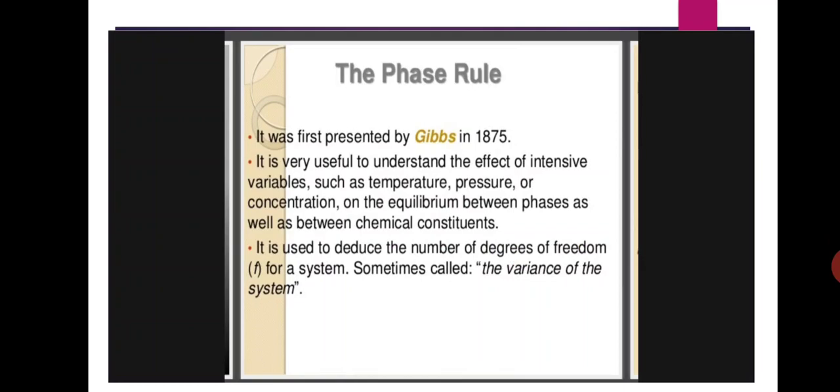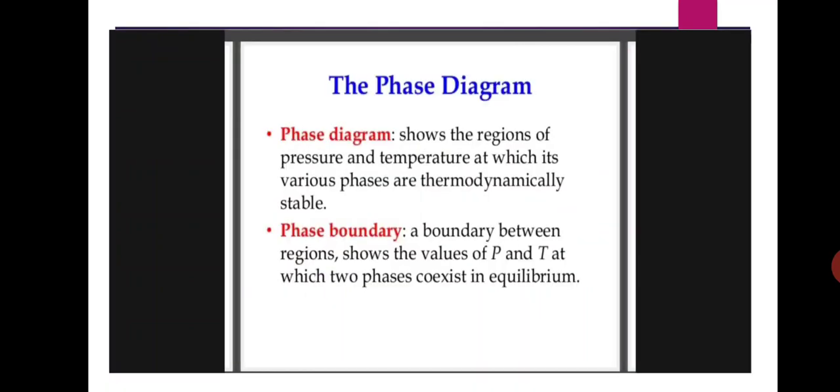It is very useful to understand the effect of intensive variables such as temperature, pressure and concentration on the equilibrium of a chemical reaction, and it is used to deduce the number of degrees of freedom for a system. Sometimes it is called the variance of the system.